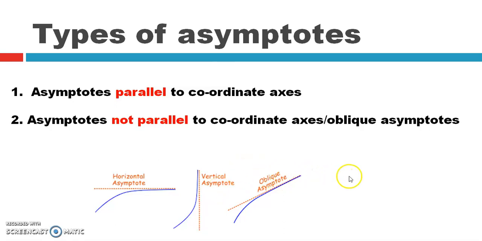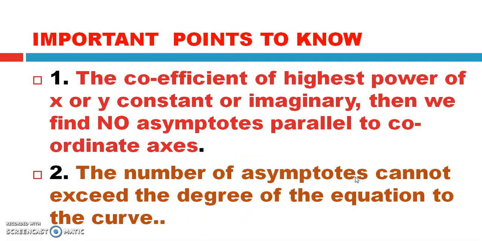Now let us find out how to find asymptotes which are parallel to the coordinate axis. Before that, it is very important to know some points. The first point: consider the coefficient of the highest power of x or y in the equation of a curve.